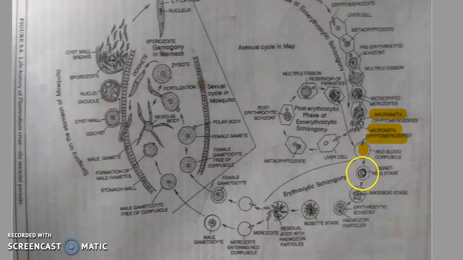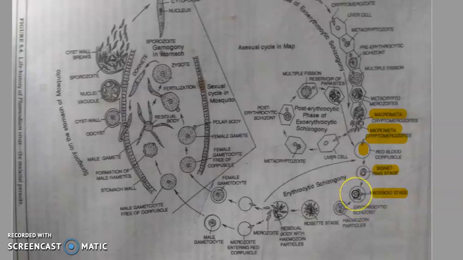After this signet ring stage, the vacuole disappears and the trophozoite becomes irregular in shape, and this stage is known as amoeboid stage. So first stage is signet ring stage, second stage is amoeboid stage. In this amoeboid stage, the hemoglobin and the cytoplasm of the RBC get digested by the podia of this trophozoite.